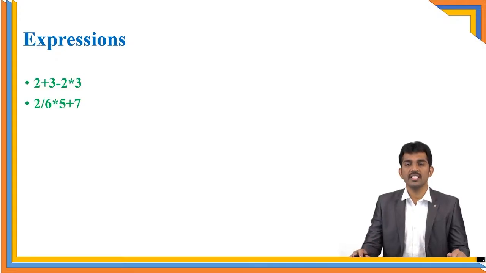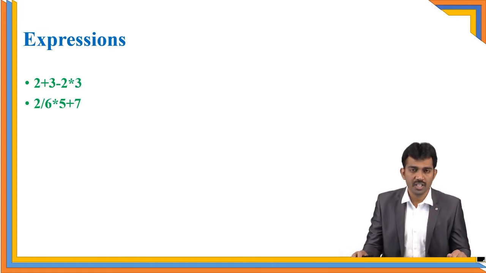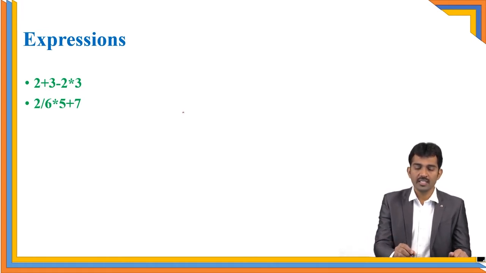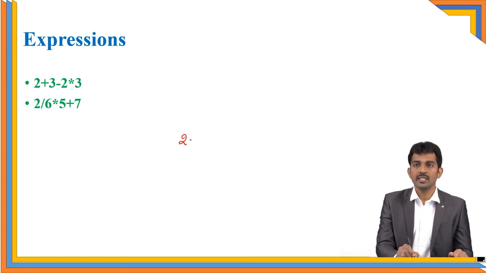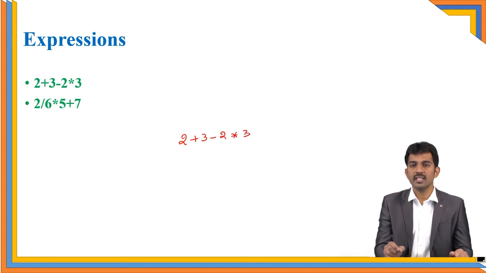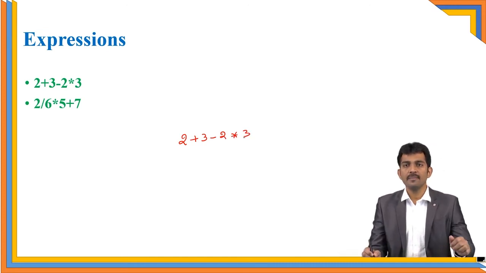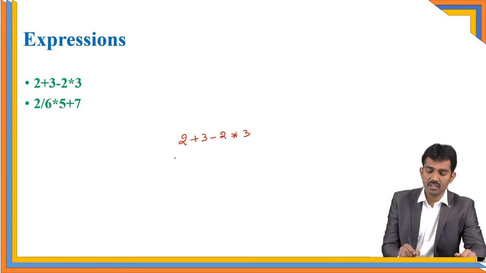For example, if you consider this expression, what is there? 2 plus 3 minus 2 into 3. So what is the answer for this expression? If you observe clearly, 2 plus 3 minus 2 star 3. This is the expression. What is the answer? See here, I'll get various kinds of answers.